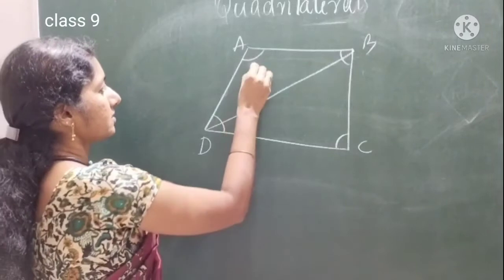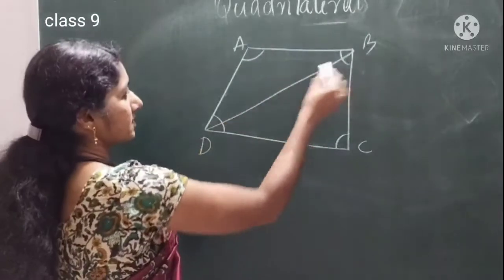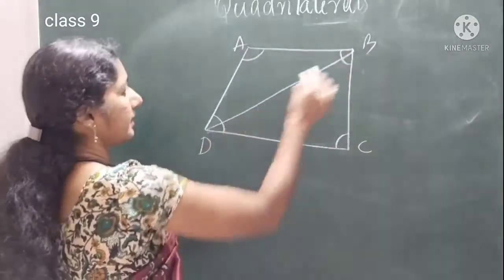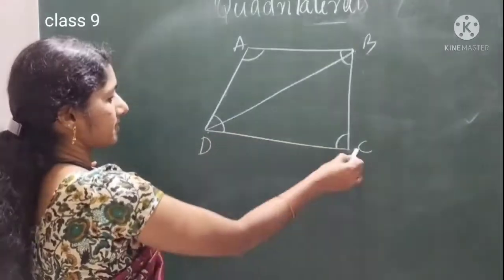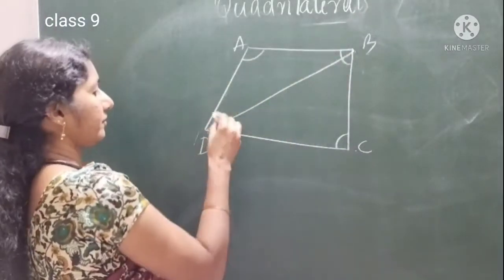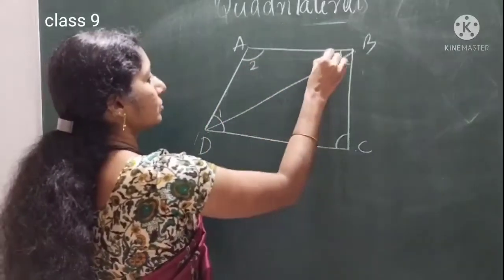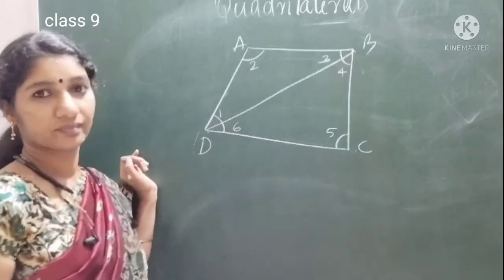That time we will get angle A, this is ABD, this angle is DBC, this is angle C, and this angle is CDB, and this angle is BDA. Or if you name them 1, 2, 3, 4, 5, 6.